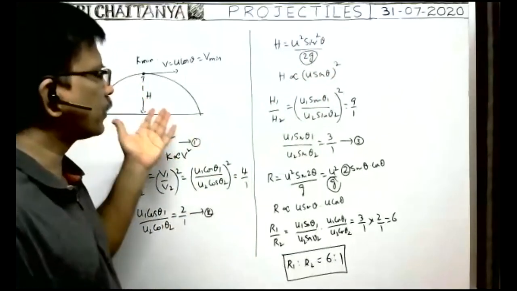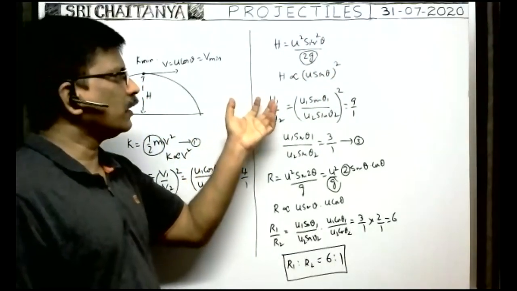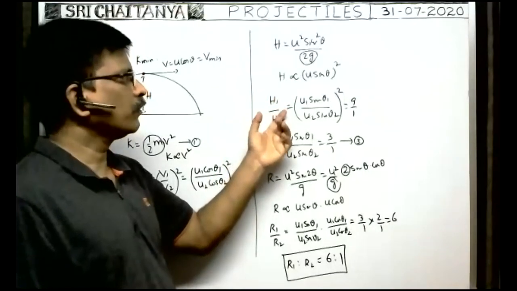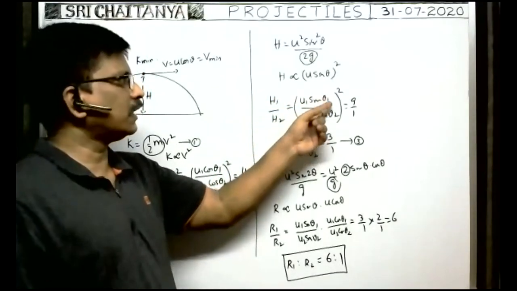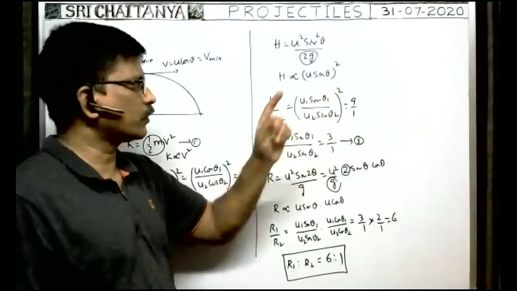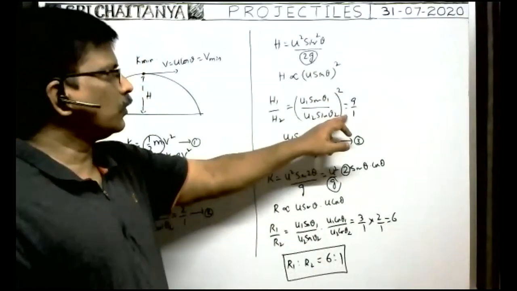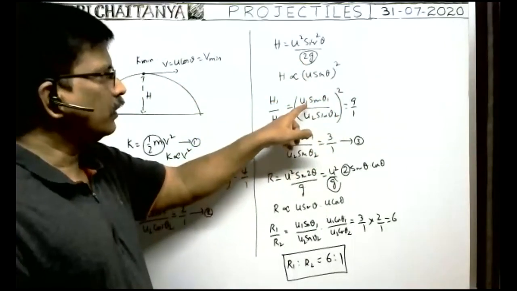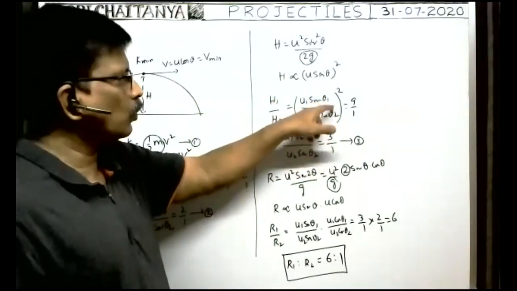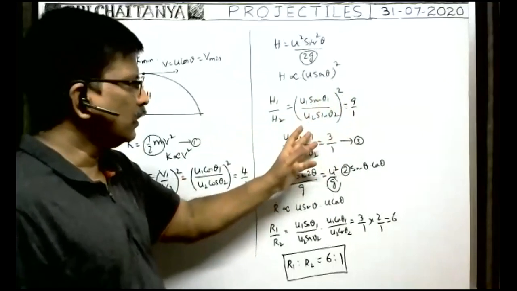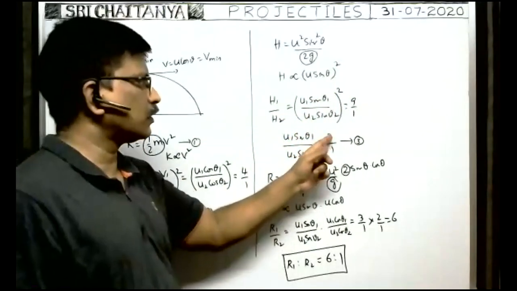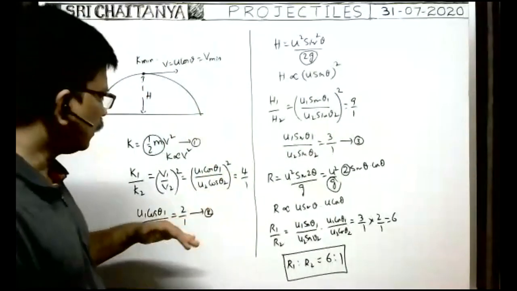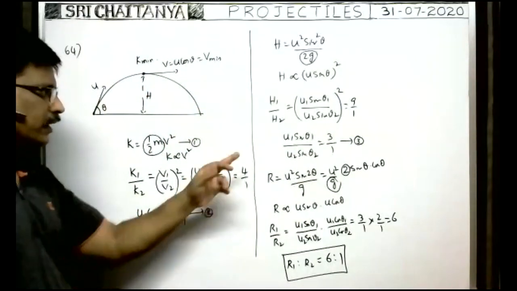So the ratio between the maximum heights, h1 by h2, is equal to u1 sin theta 1 by u2 sin theta 2 whole square, which is given as 9:1. Therefore u1 sin theta 1 by u2 sin theta 2 is equal to 3/1. Therefore, we have the ratio for this one and this one.